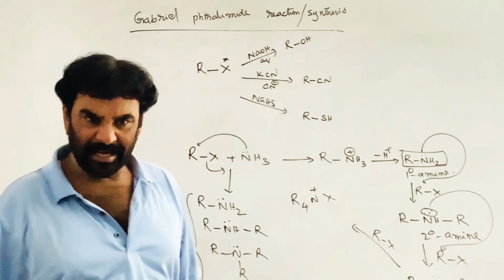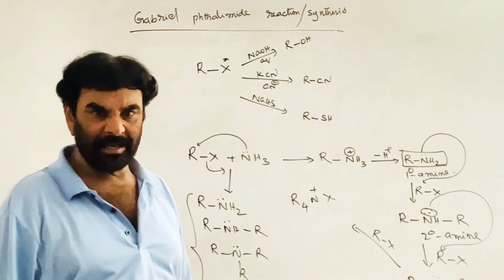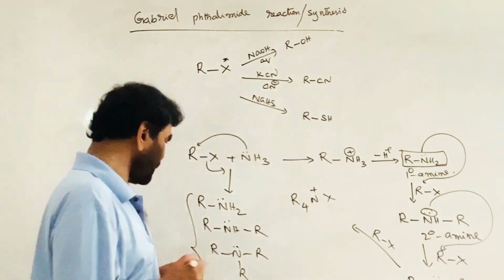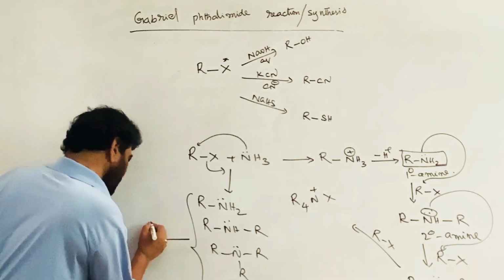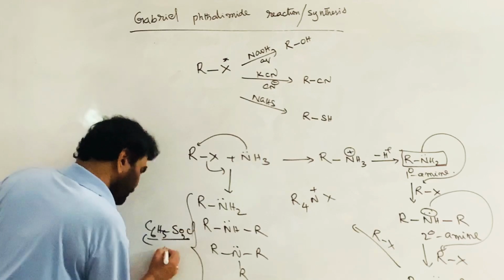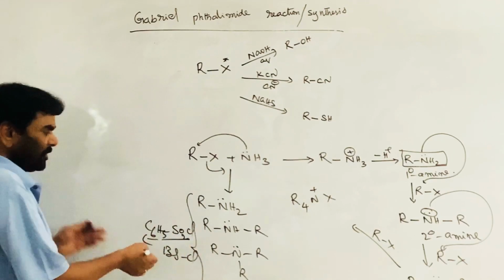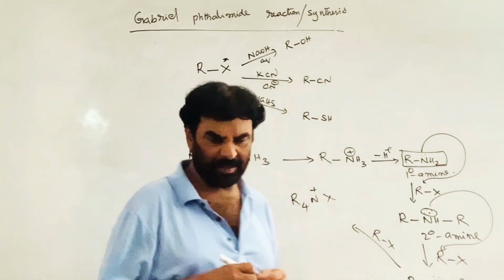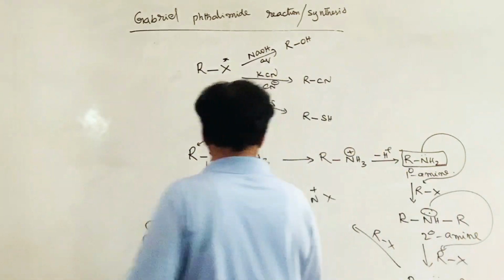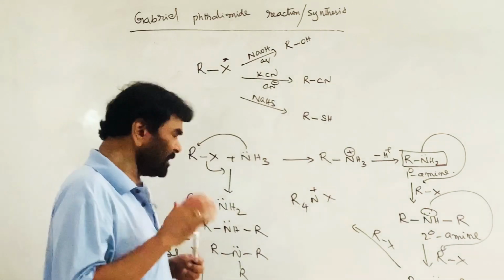A mixture of primary, secondary and tertiary amines can be separated by a procedure known as the Hinsberg method, in which we use benzene sulfonyl chloride, C6H5SO2Cl, also called benzenesulfonyl chloride. That procedure is called the Hinsberg method, which comes later.